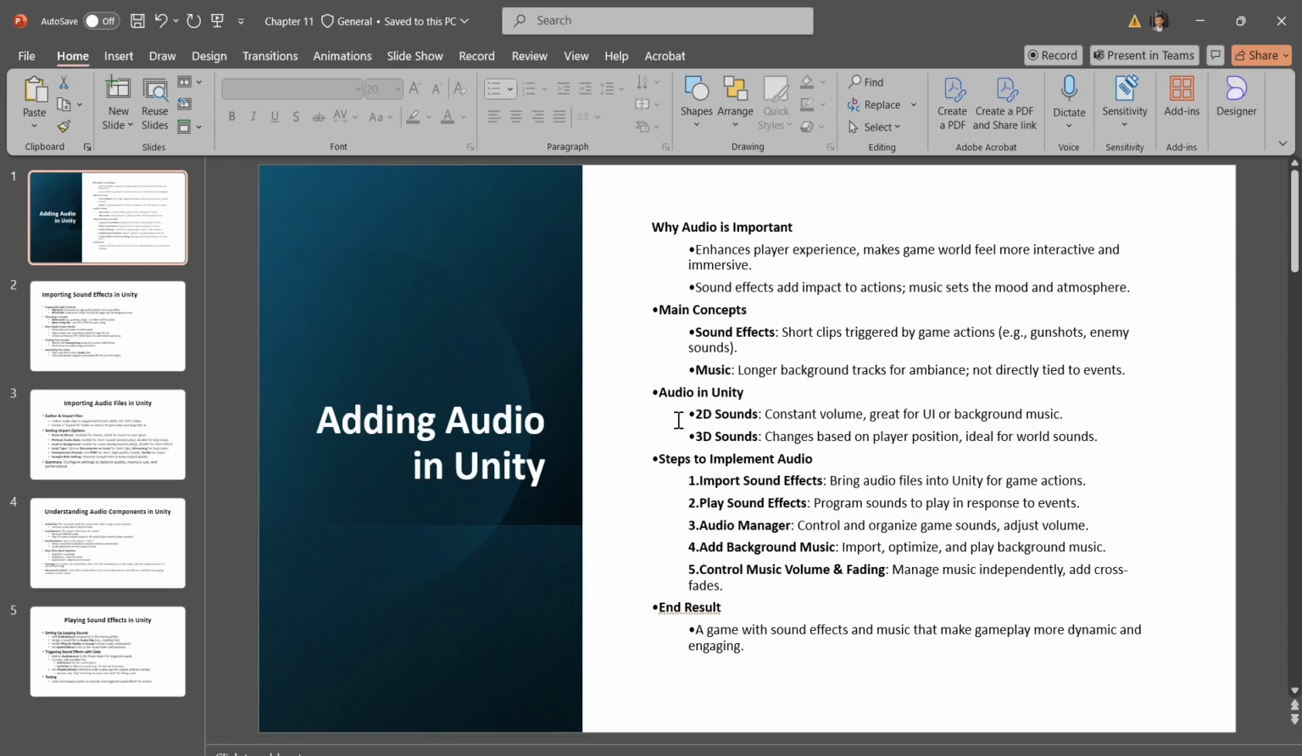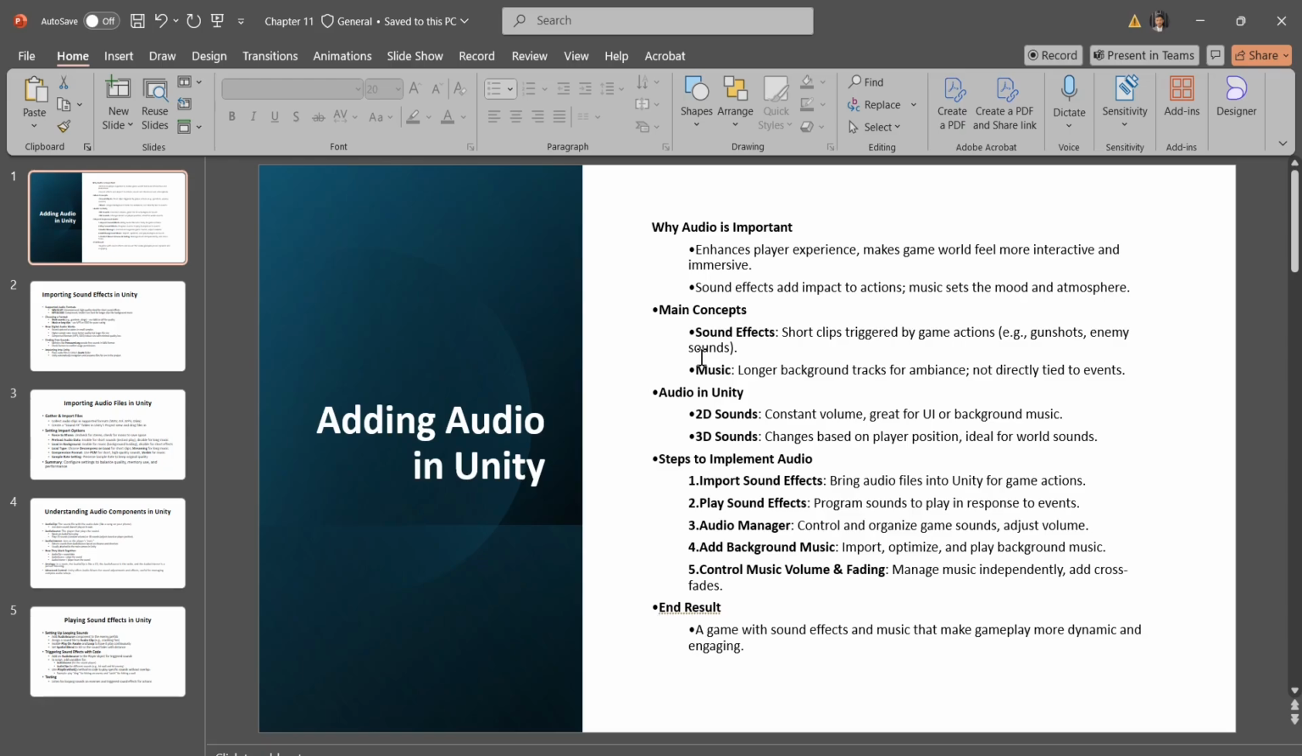So in this topic, we are going to discuss sound effects and music. Sound effects are short audio clips that play with specific in-game actions like gunshots or enemy noises. Music is typically longer audio clips like background music that runs continuously or loops during gameplay. Music isn't usually tied directly to specific actions but provides atmosphere and pacing.